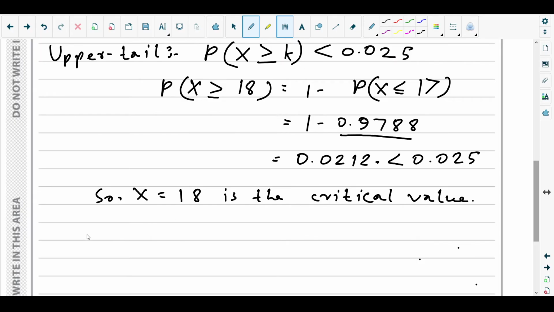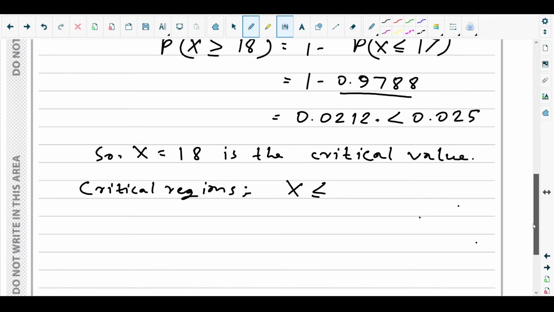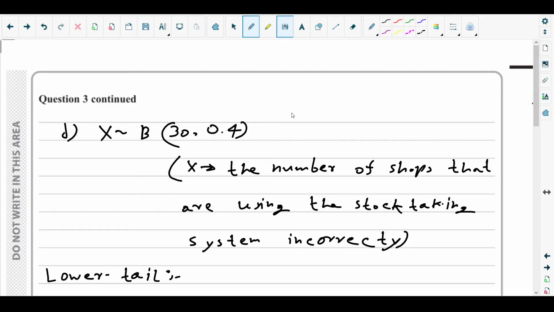So we got the critical regions. What are the critical regions? x less than or equal to 6, or, since they are not common, x greater than or equal to 18. These are the ranges of possible values for x such that it will be the critical region. That's fine.